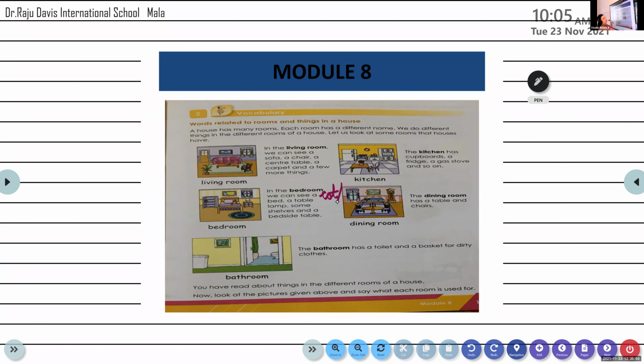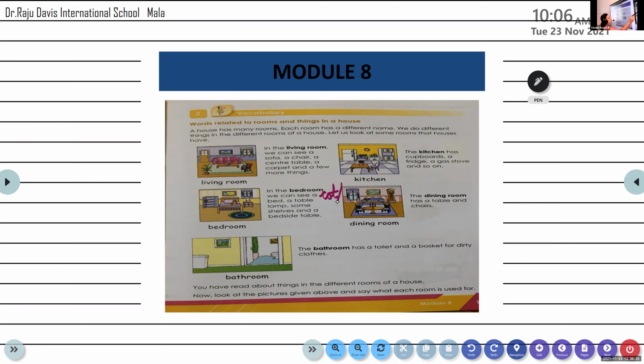My dear students, try to understand. All this depends on the interest or the choice of the family members. It is not compulsory that a bedside table needs to be there in the bedroom. There is no compulsion like that. It all depends on the need and choice of the family members. But a cot and bed must definitely be there, and a table lamp also must always be there in the bedroom. The rest all depends on the choice of the family members.